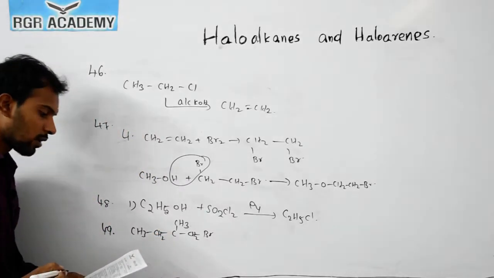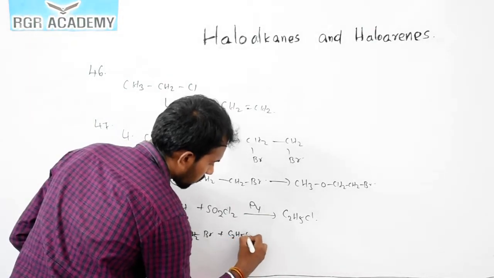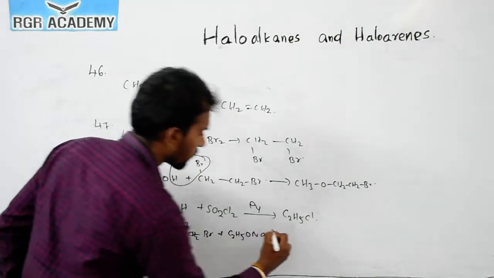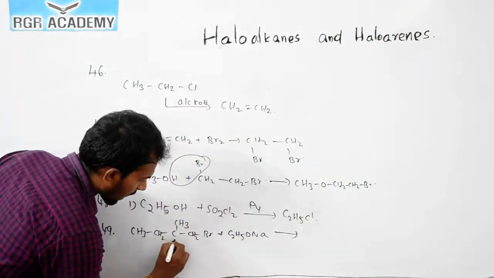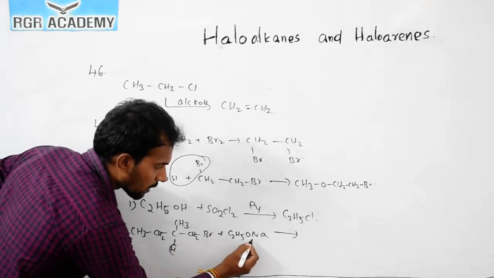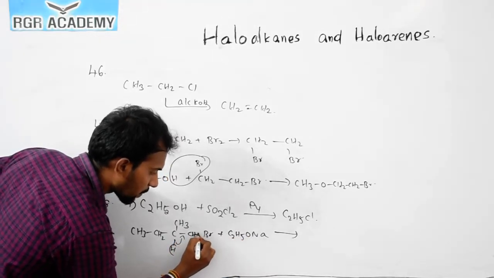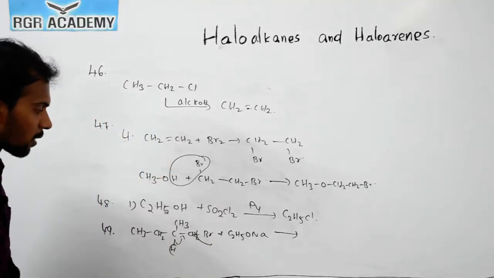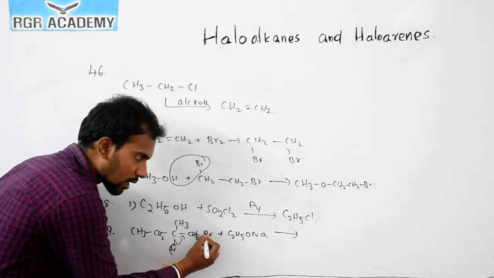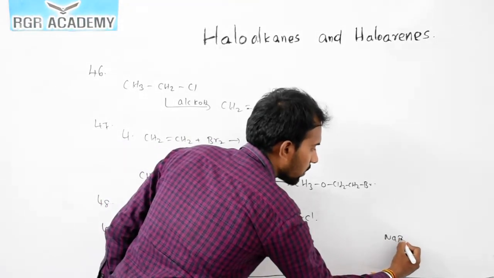Now when it reacts with sodium ethoxide, you will get the product. For example, this H plus will shift here, for example to C2H5OH. This bond gets shifted here, and this Br minus gets eliminated. Understand this point? This hydrogen gets shifted here, this bond gets shifted here, here is Br minus ion. This Na plus and Br minus will form NaBr.